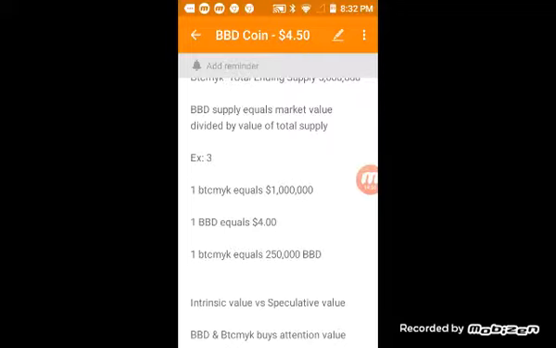But in saying that, let's talk about the reasons why the BBD coin and the Bitcoin MYK token, the native token of the platform, has this intrinsic value, and why it's more important than speculative value asset classes.